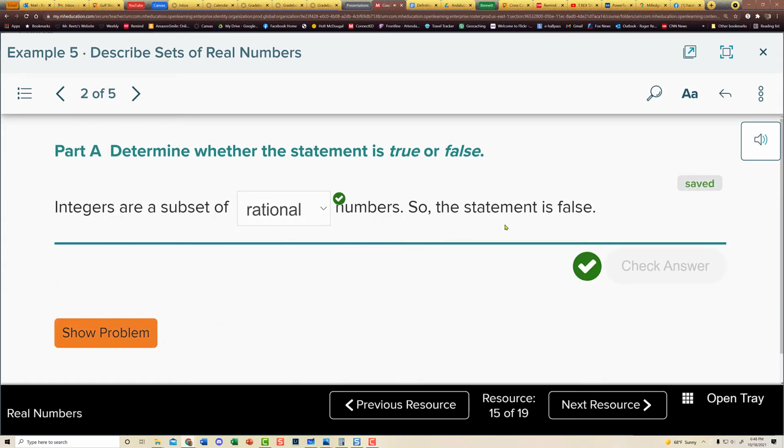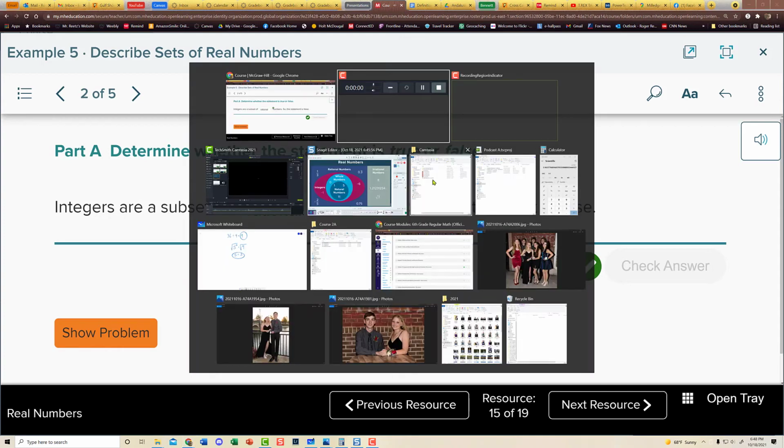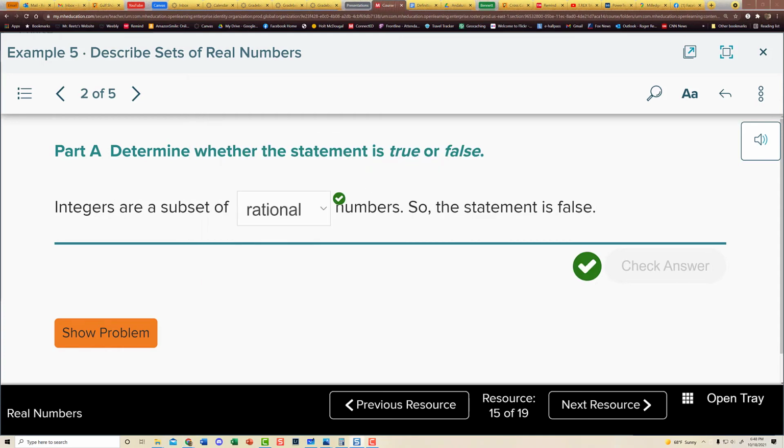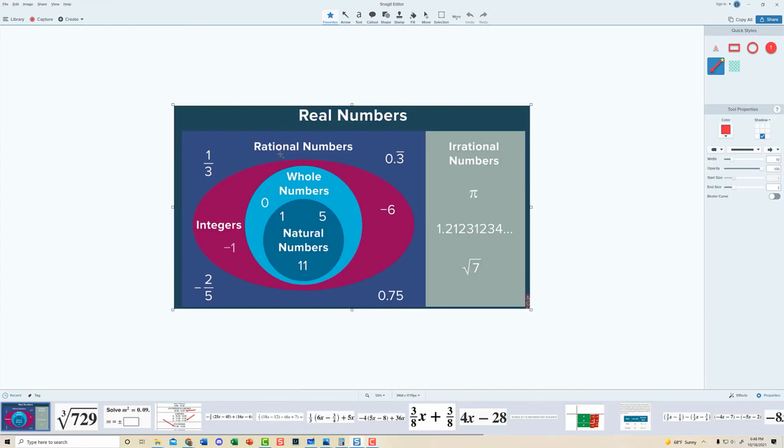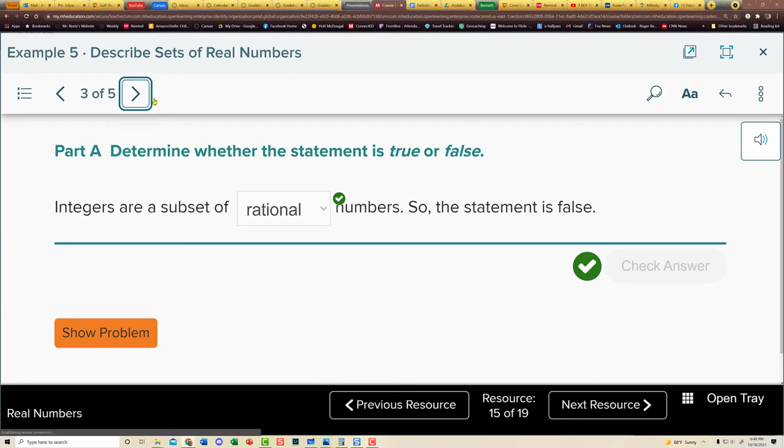Therefore, the statement is false because, looking at that Venn diagram, if it had been the other way around, if we had, let me pull this up over here so you can see it. If we had said that all integers are rational numbers, that would have been absolutely true. But because it was the other way around, all rational numbers are integers, that one is absolutely false. Let's keep moving.